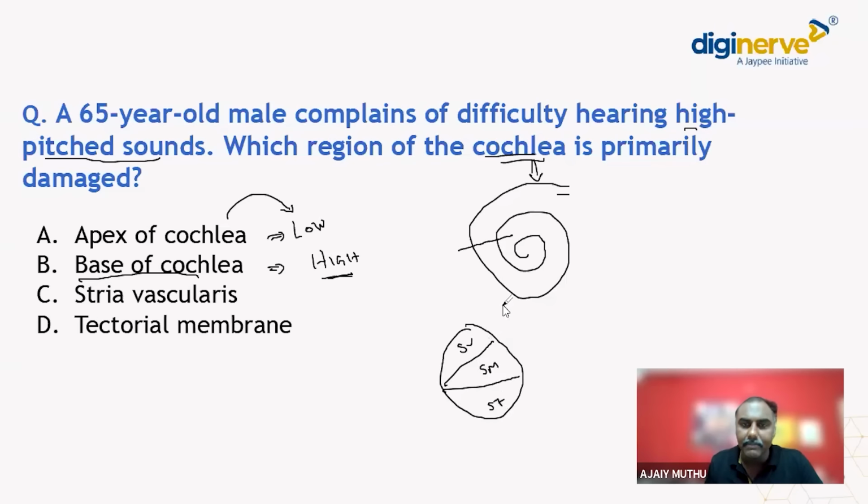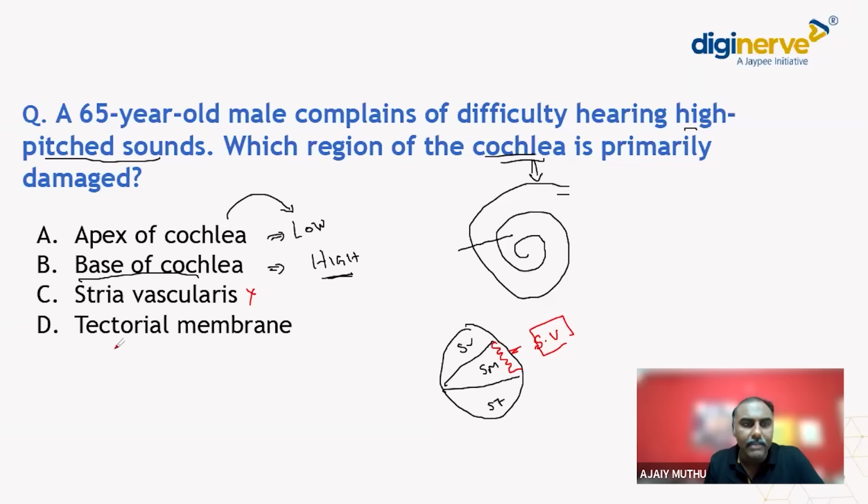Stria vascularis is a collection of the ultrafiltration of blood vessels present in the scala media. From here, the endolymph is secreted. So it is a vasculature and is not concerned with hearing directly. It is inside the cochlea.